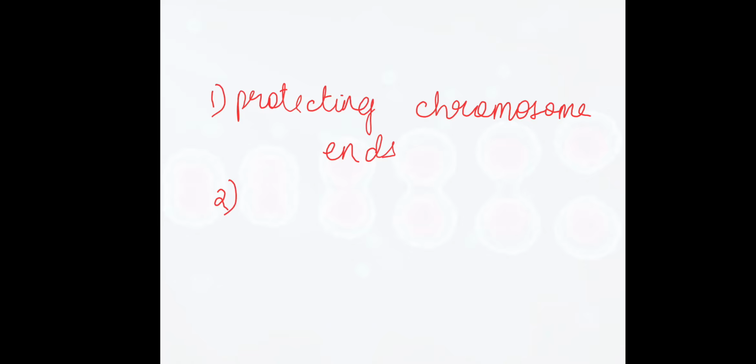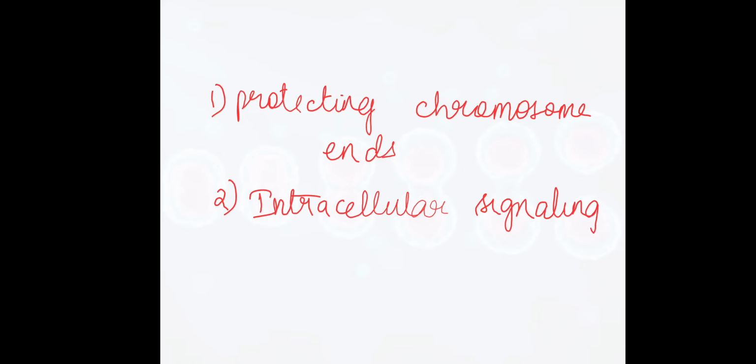The second role is intracellular signaling. So these are the two major roles. And what is the significance of intracellular signaling? It is for regulating cell proliferation.